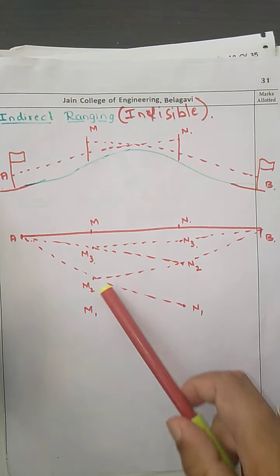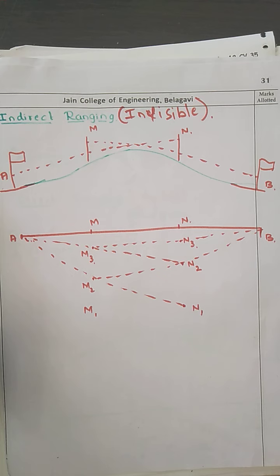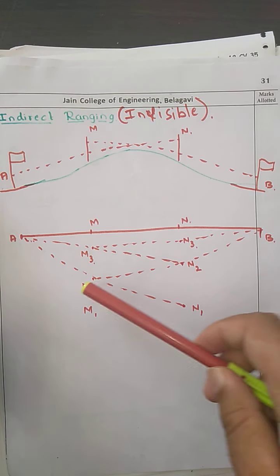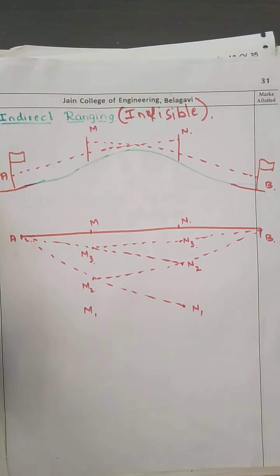Now A, M2 and N1 are in line when looked at from point A. Now the person at B directs N1 to move towards the point N2, so that B, N2 and M2 are in the same line.